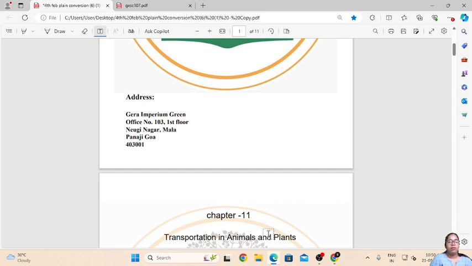Today let us learn a chapter from the 7th standard textbook, that is transportation in plants and animals. We all know that transportation means to carry things from one place to another. Our body requires different nutrients and oxygen for its functioning. So how are these nutrients and oxygen carried in our body? Let us learn how the transportation process takes place in organisms in this chapter today.